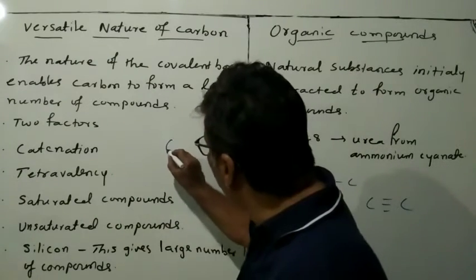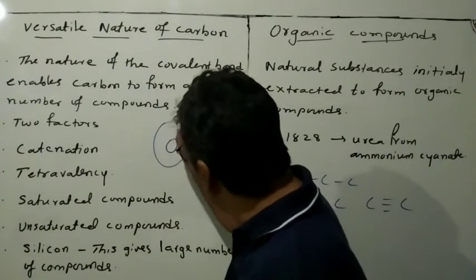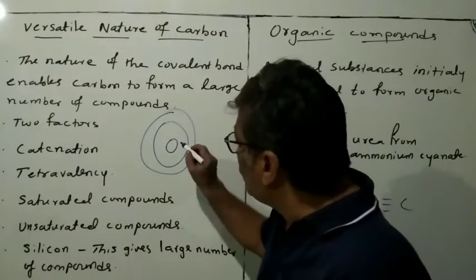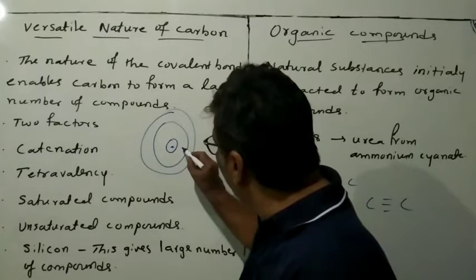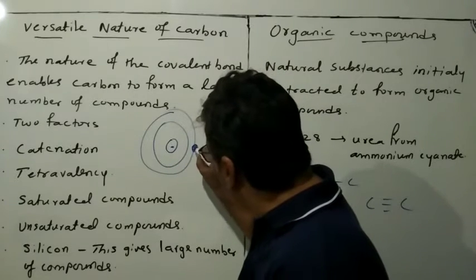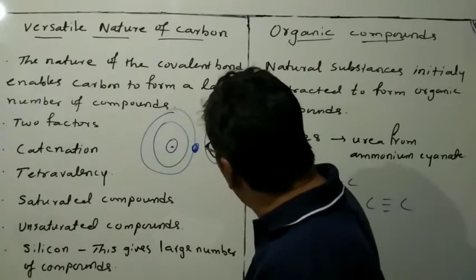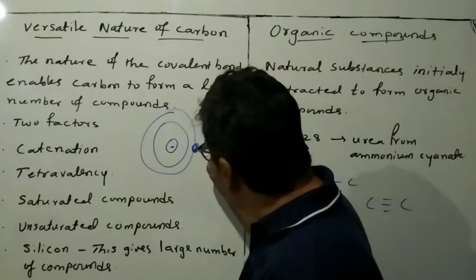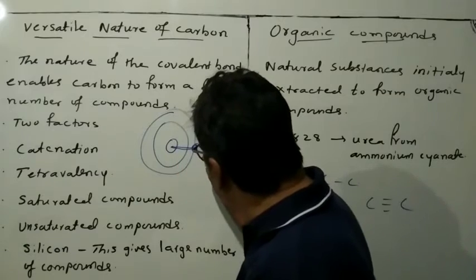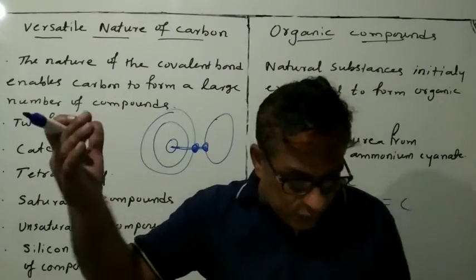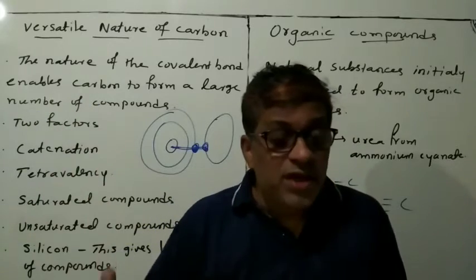The reason is that carbon has a small shell. You know the carbon atomic structure, so only 2 shells will be there. The nucleus will be here, and suppose here are the outermost orbit electrons, and this combines with another. The distance of these electrons to the nucleus is very small. So that is why carbon shows its small size.